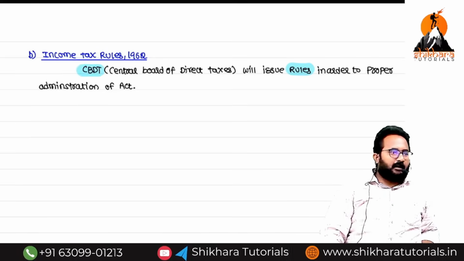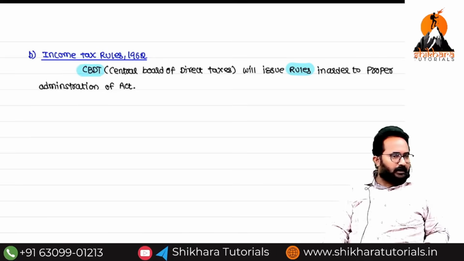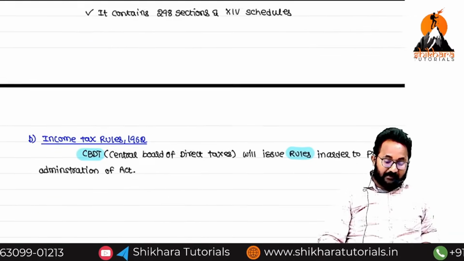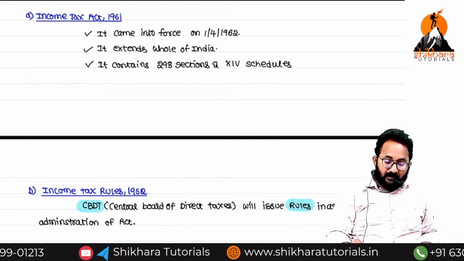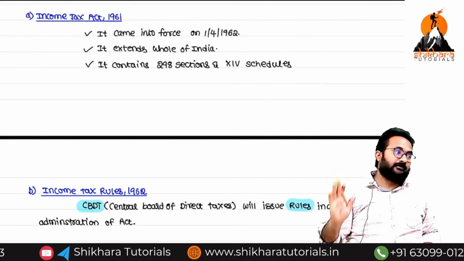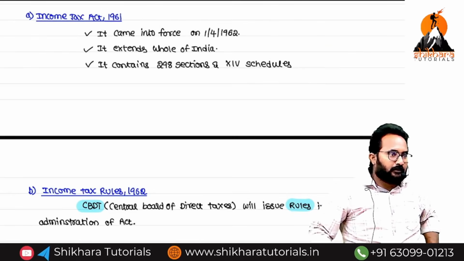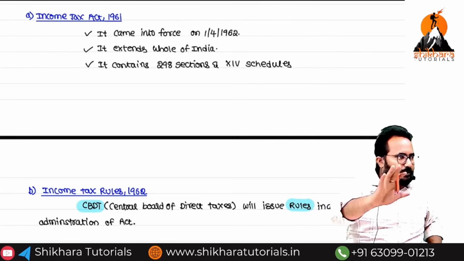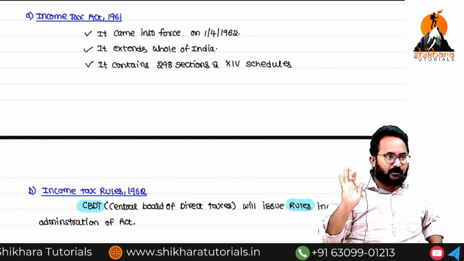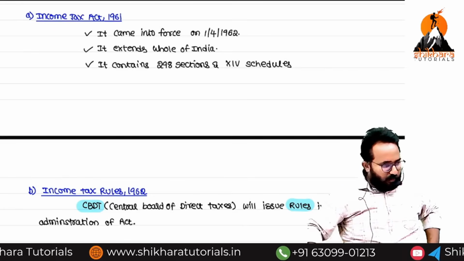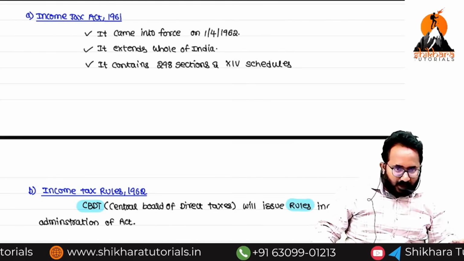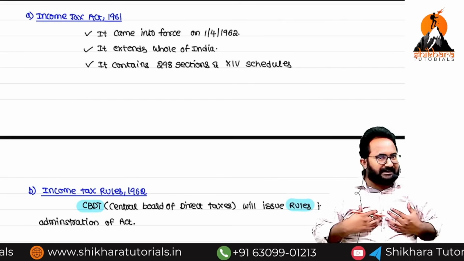Can I give one example? Definitely it is an advanced one. Try to listen. In the Income Tax Act 1961, one provision is there: in cash, you can't make a payment of more than 10,000. So if you want to make any payment to others in cash, you cannot make more than how much? 10,000. Okay, now I am doing business of purchasing food grains from farmers and processing them into